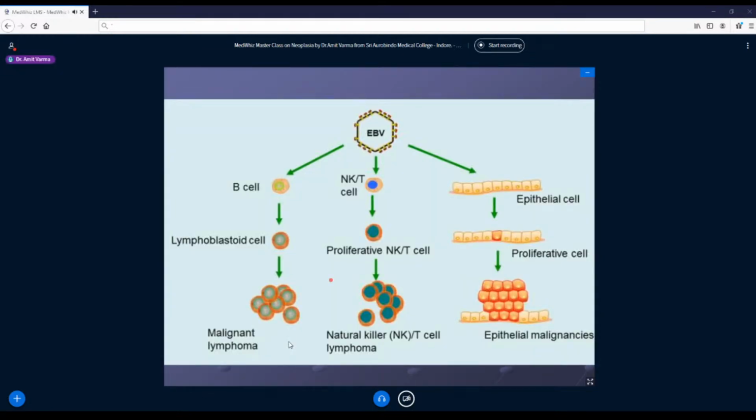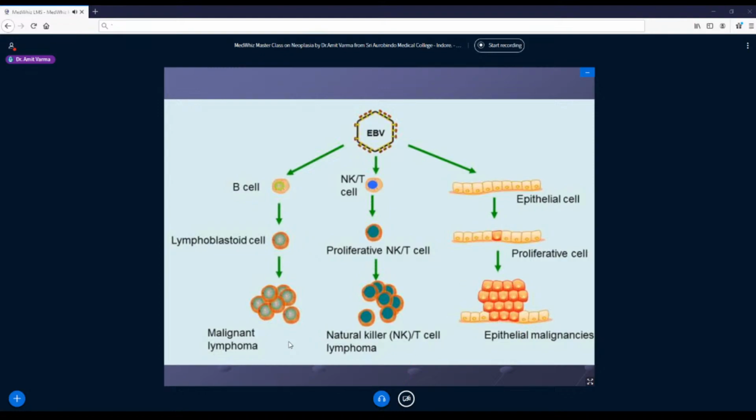The second virus in DNA viruses is Epstein-Barr virus. Epstein-Barr virus infects B cells, it can infect natural killer cells, T cells, and it can infect epithelial cells. If it infects B cells, it is going to cause proliferation of cells leading to malignant lymphomas, that is typical Burkitt's lymphoma. If it affects the natural killer cells, it will again lead to lymphoma of natural killer cells. If it affects the epithelium, most common is the nasopharyngeal area, so it will lead to nasopharyngeal carcinomas by proliferation of these cells.